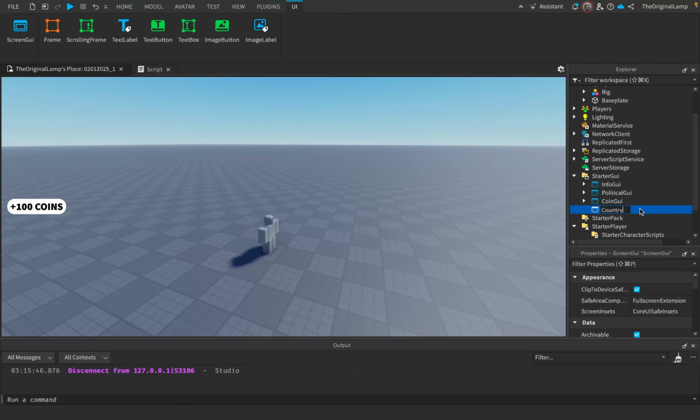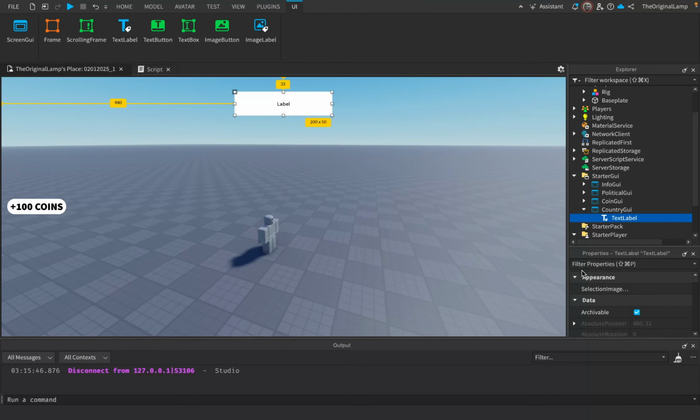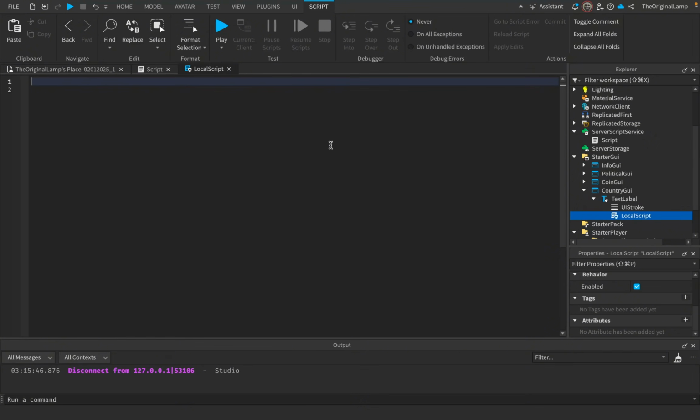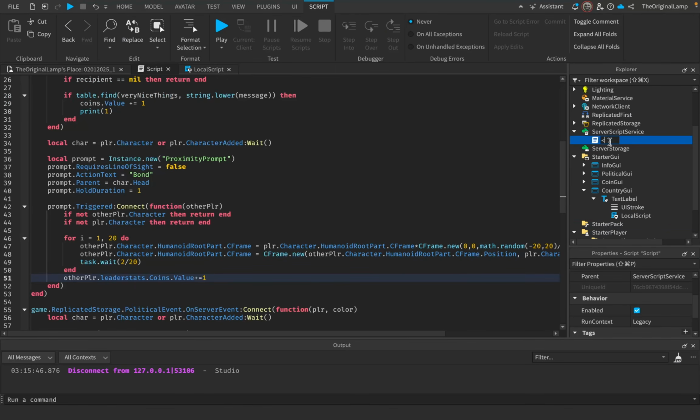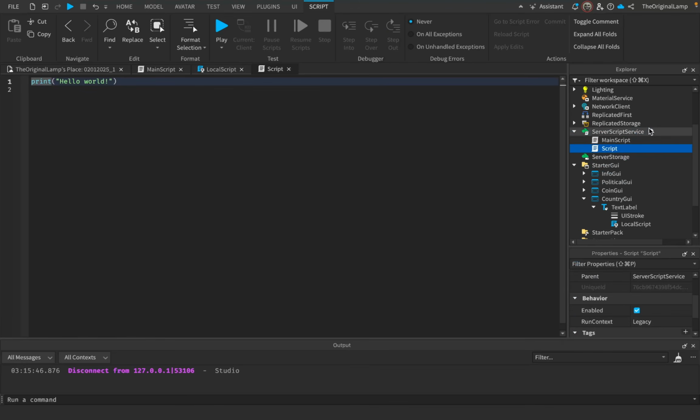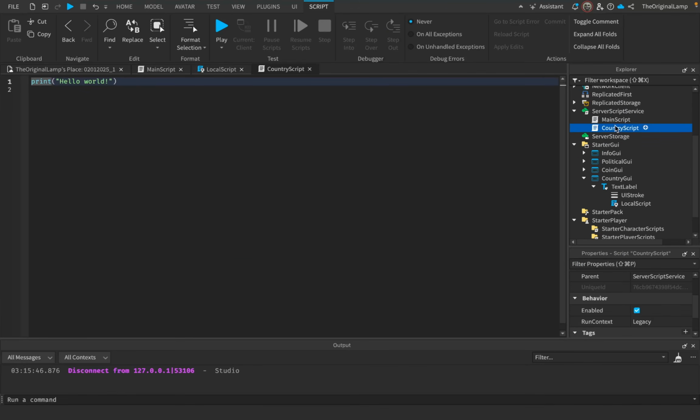I'll call this country GUI. Let's just add a text label, right? This will be a label that every single player is going to be able to see. And by default, this label will be off. So I'm going to say script.parent.visible is false. And here's what I'm thinking. We have had the script for a while, so I'm going to call this main script. I'm going to make another script and I will call this country script as well, right? Just like we called this country GUI, this will be country script. I assume you're already understanding where we're going with this.